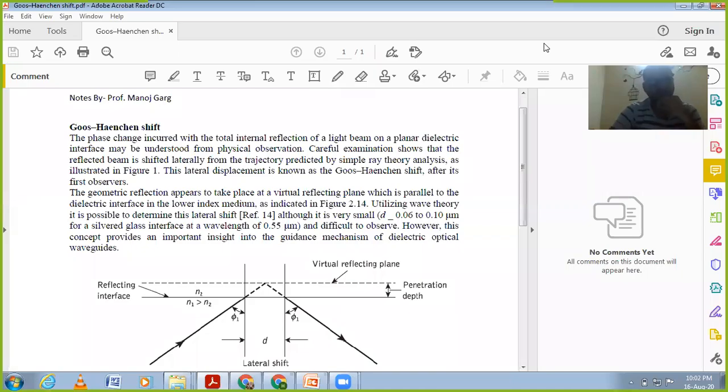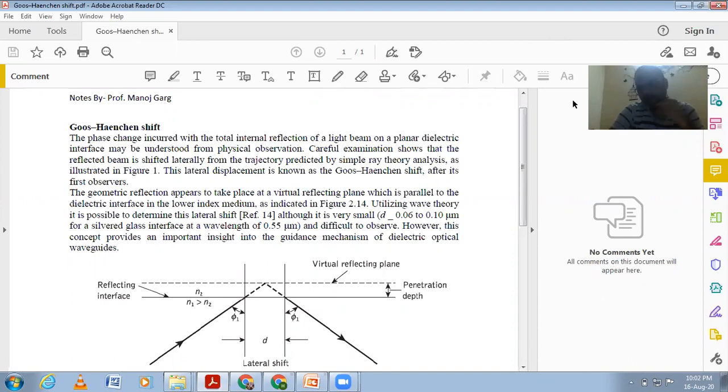Dear students, today in this lecture we will learn about Gauss-Hansen shift. Actually, in total internal reflection, a shift occurs when a light wave propagates through the waveguide.